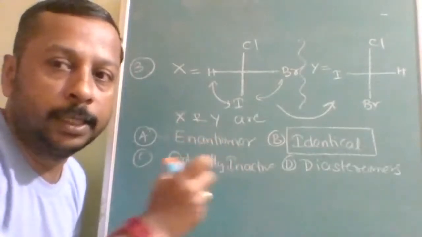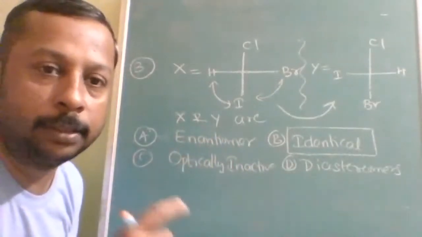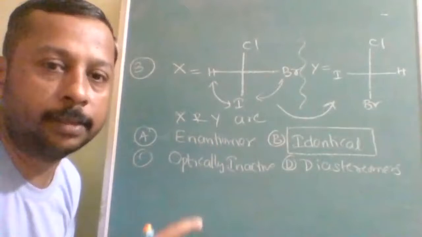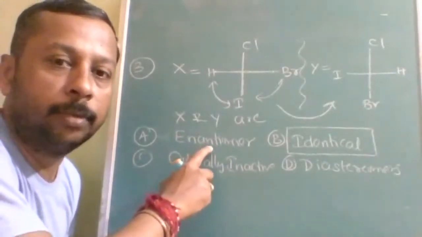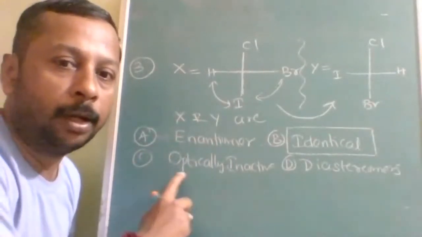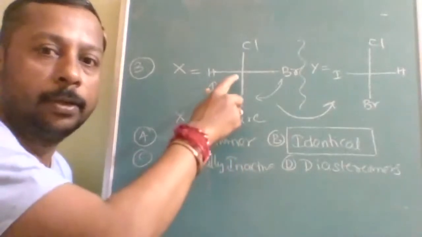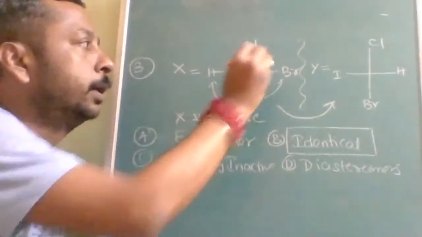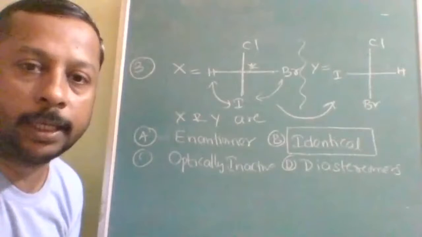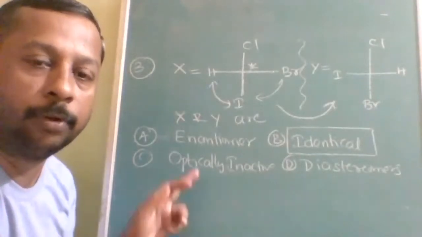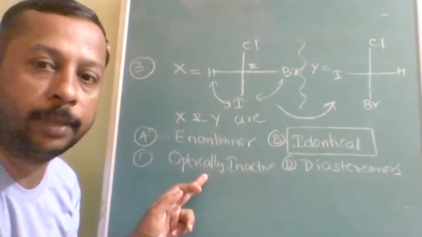If the interchanges are an odd number, 1, 3, 5, 7 interchanges, then they will be enantiomers of each other. Optically inactive we cannot say, because this is a stereocenter. Understood? All four groups attached on this carbon are different, therefore optically active. So this cannot be answered.